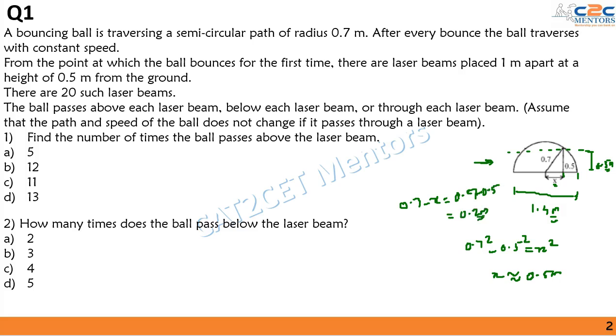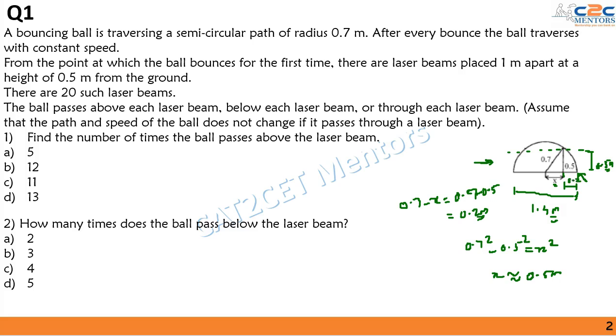Now please understand this carefully. To pass above the laser beam, the ball will have to be at a distance more than 0.2 meters away from the point where the ball touches the ground. This is the point where the ball touches the ground. So in order to pass above the laser beam, the ball should have this distance that we have calculated, 0.2.